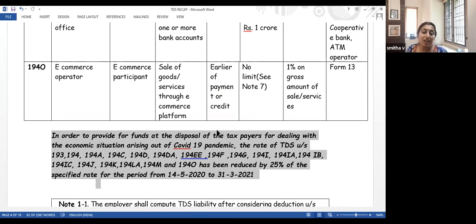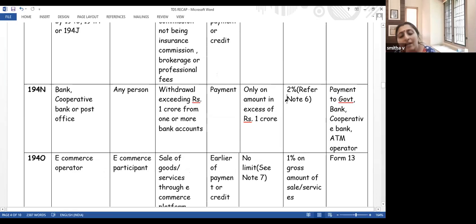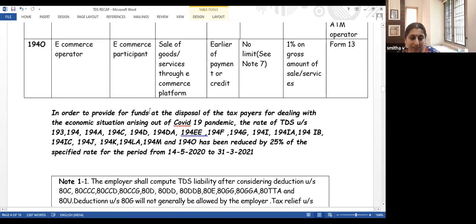So in order to give relief during this time of pandemic, the rate of TDS under these sections, 193, 194, 194A, 194C, I have given the list of various sections here, has been reduced by 25%. What does that mean? If the rate of TDS is 10%, you need to deduct only 7.5%. If the rate given in the table is 5%, then you need to deduct only 3.75%.